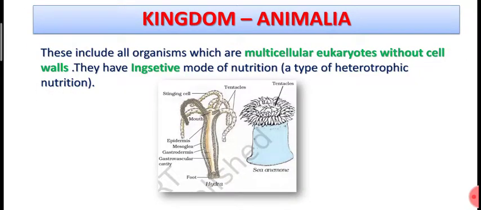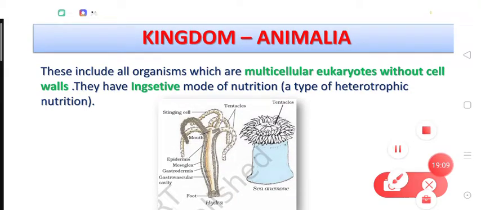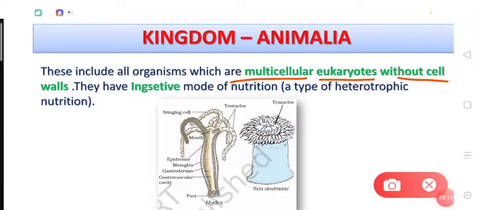Now if we talk about kingdom animalia, right, the most important features of kingdom animalia or animals are multicellular eukaryotes without cell walls and with ingestive mode of nutrition.